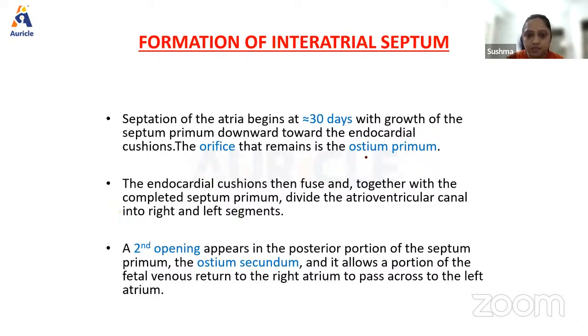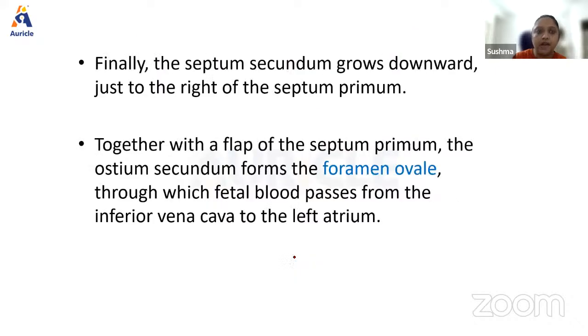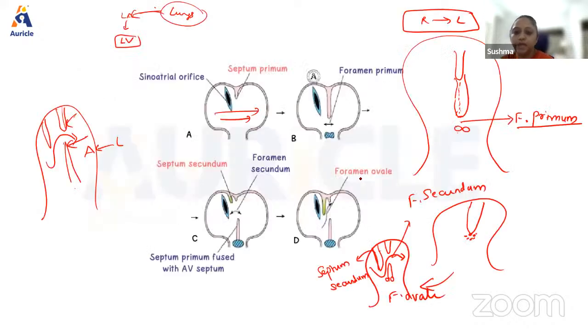The first ostium that forms is the ostium primum. Then we have the ostium secundum, which is formed. The second opening that is formed is this ostium secundum, right? Then the last is the foramen ovale, which gets closed after the birth. And the non-closure of foramen ovale causes patent foramen ovale.